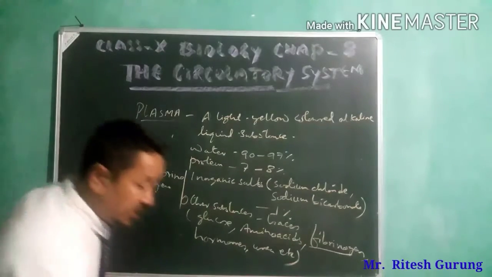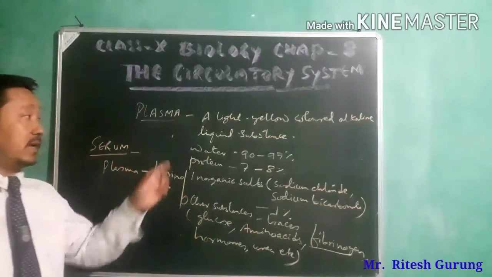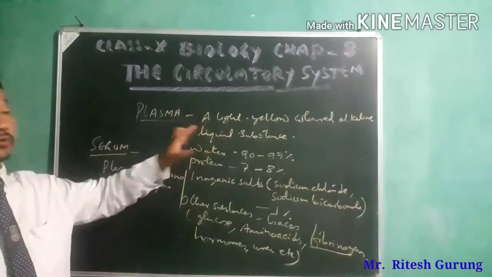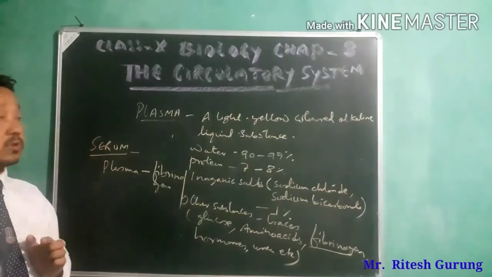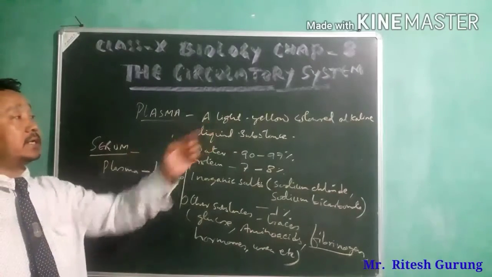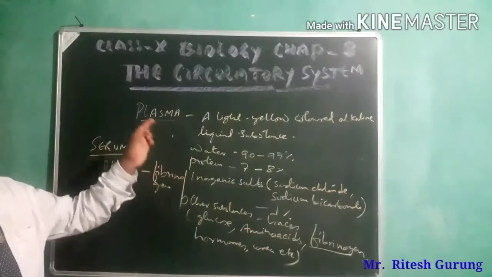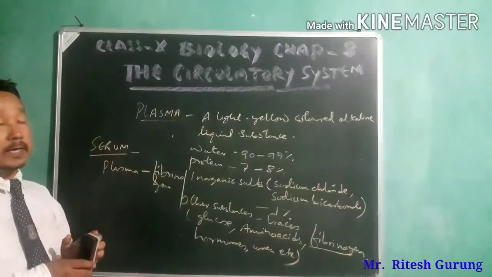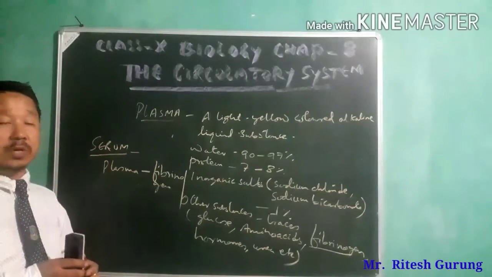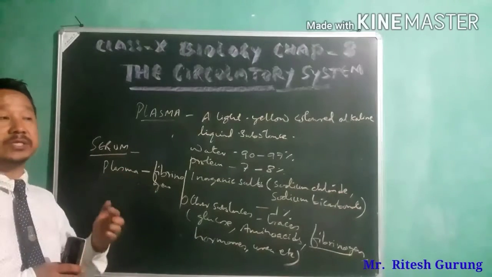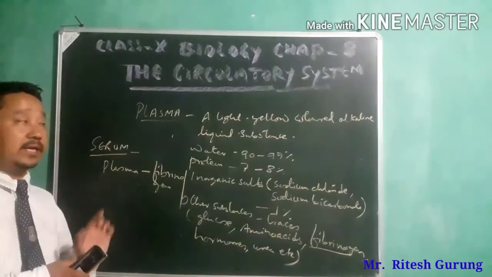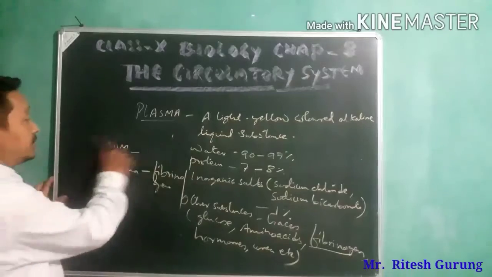So this is all about your plasma. Please go through it. In the book it is also mentioned: a light yellow colored alkaline liquid substance consisting of water, protein, and all those constituents, which are given there in the book also, percentage wise, how much of each is present. So this is all about your plasma.